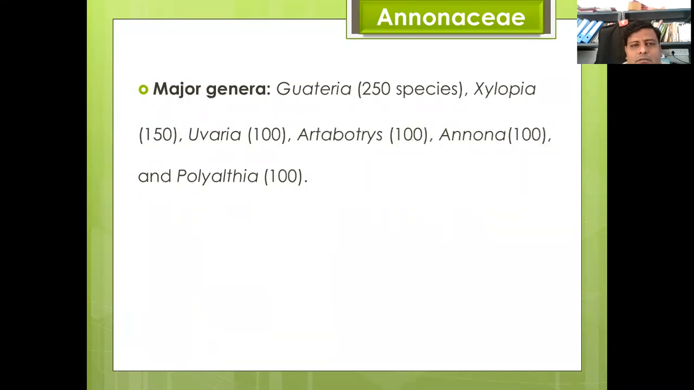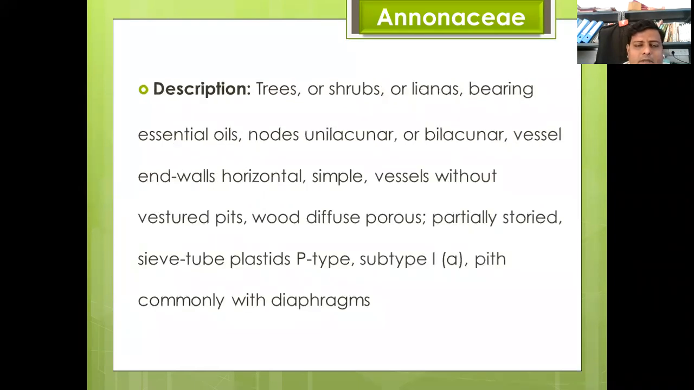Major genera of this Annonaceae family are Guatteria, which has 250 species, Xylopia with 120 species, Uvaria with 100 species, Artabotrys with 100, Annona with 100 species, and Polyalthia with 100 species. The Annonaceae members may be trees, shrubs, or lianas. They bear essential oils,